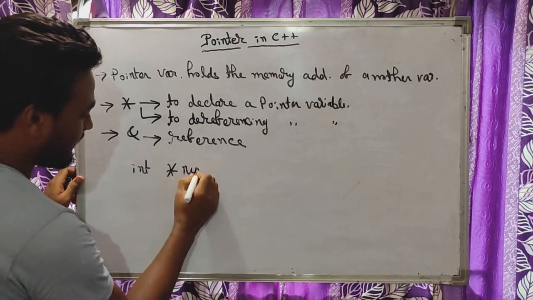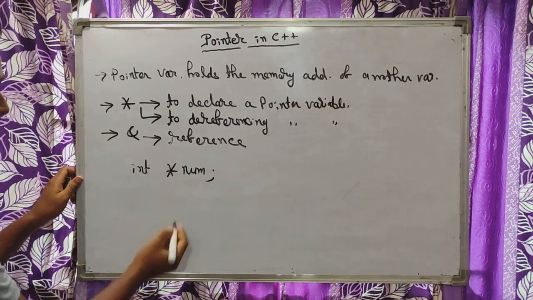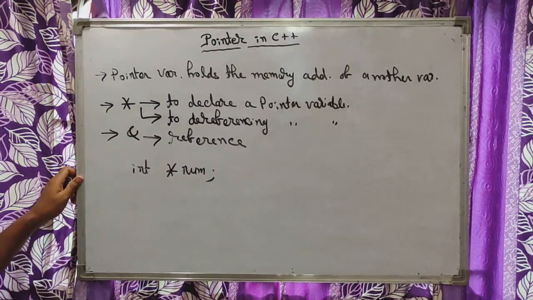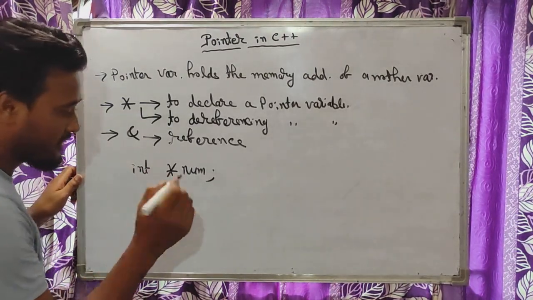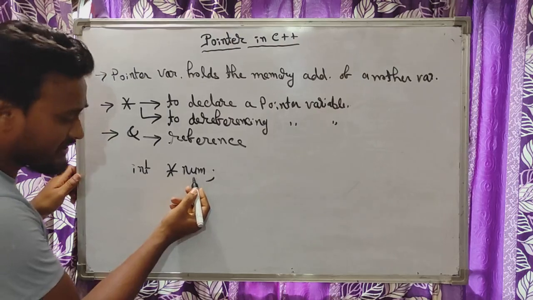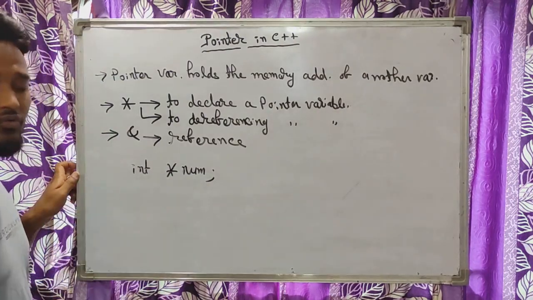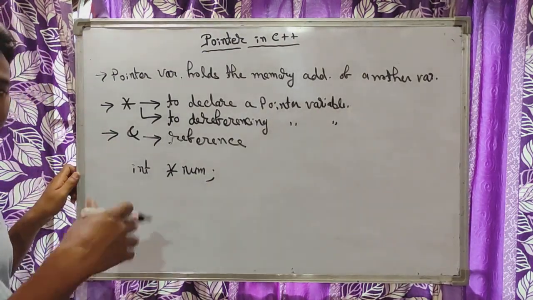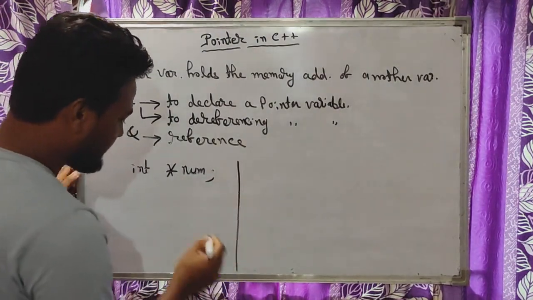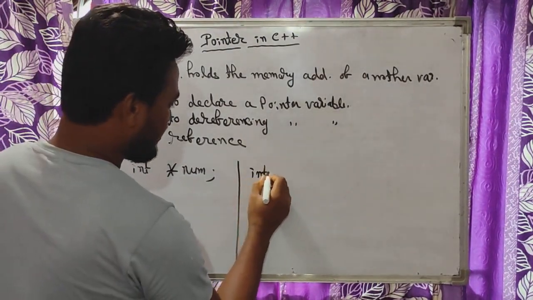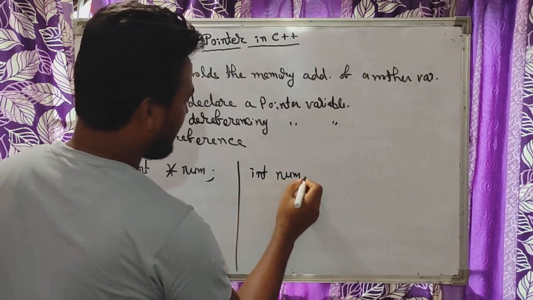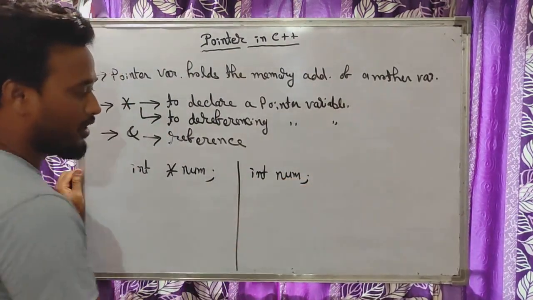Say *number. This number is now a pointer variable of type integer, and remember that inside it the value stored will be the memory address of another variable. So this is a pointer variable, and suppose I am declaring another variable number here. So this is a normal variable.